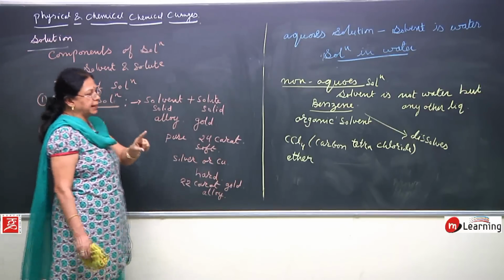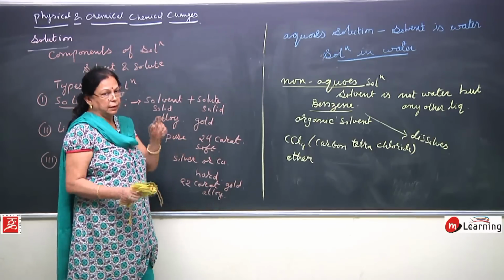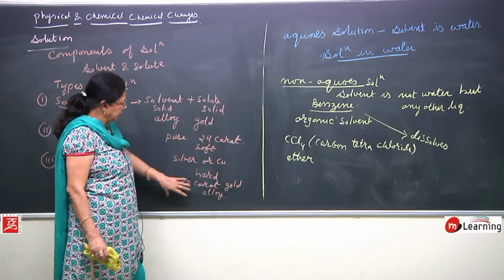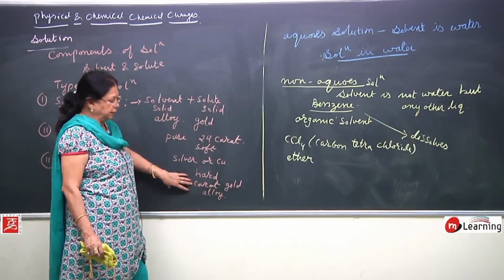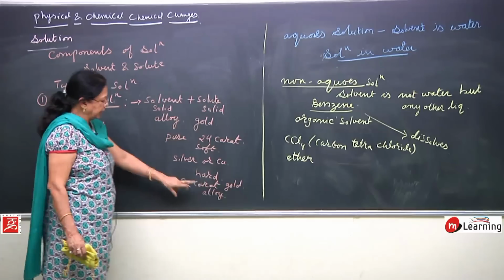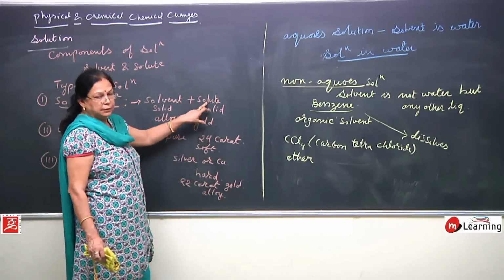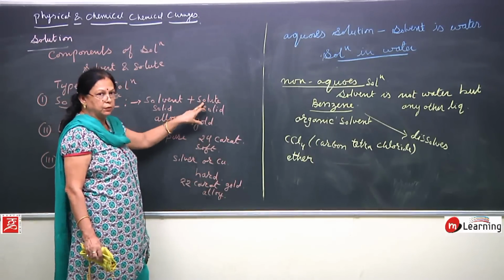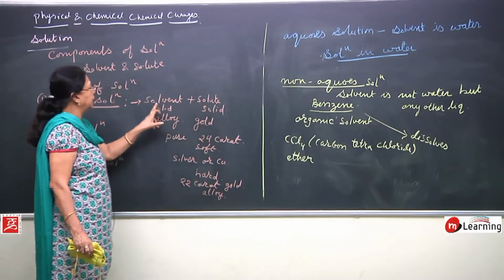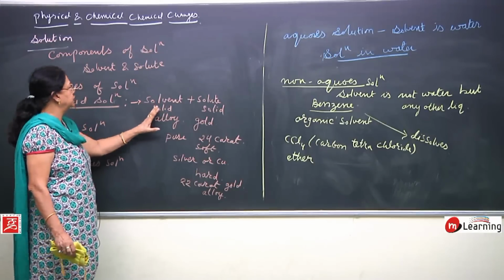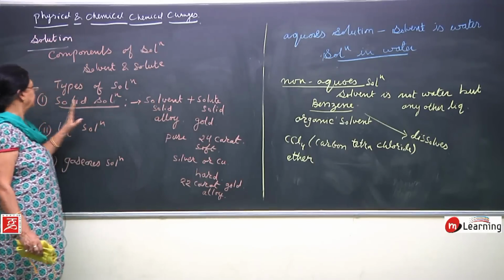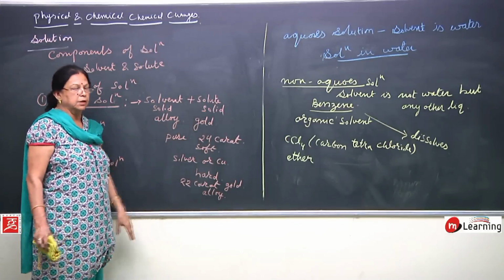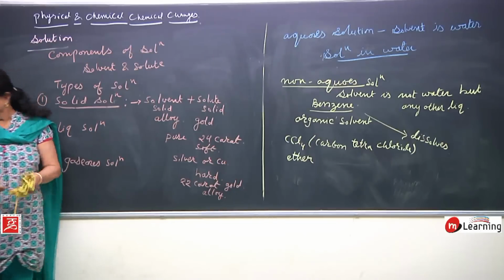I told you the solvent is that which is in more quantity, and solute is that which is in less quantity. Here what is in more quantity? Gold. So gold is solvent, and what is in less quantity? Silver or copper. So silver or copper will be solute, and both are solid, so it is a solid solution, in which both the things are solid.